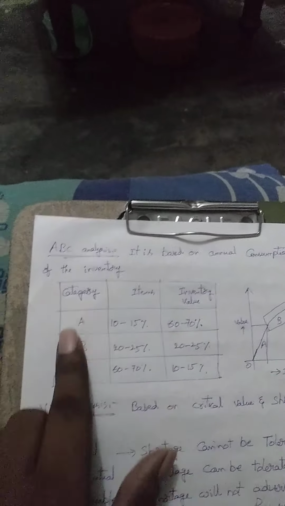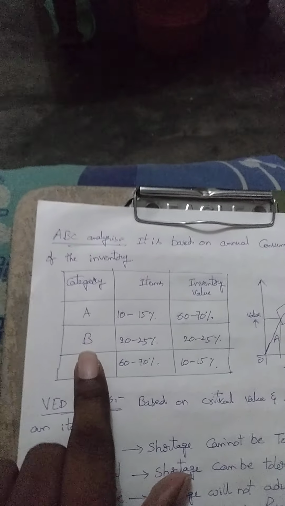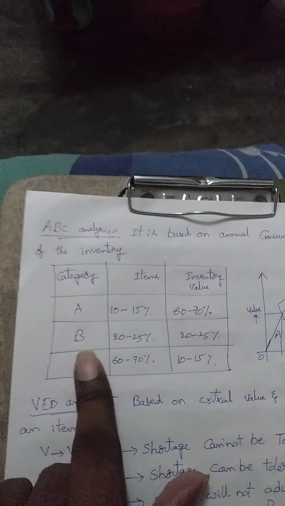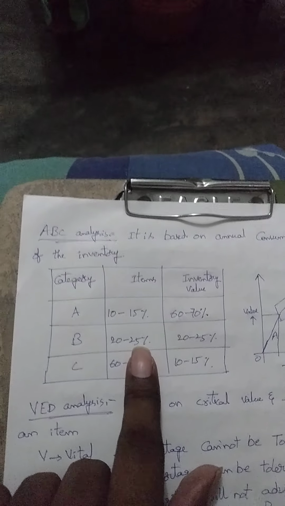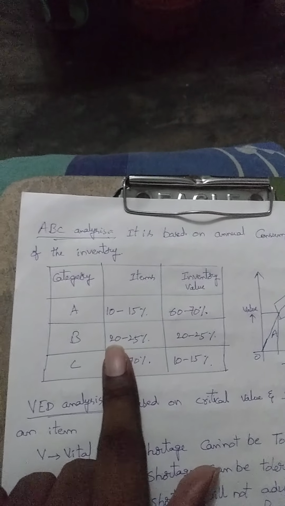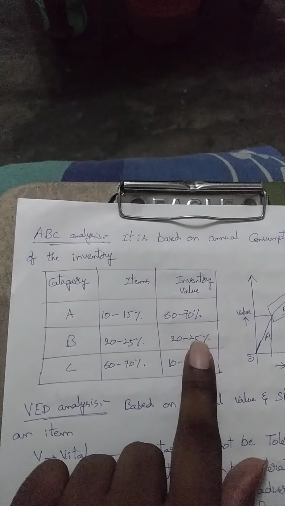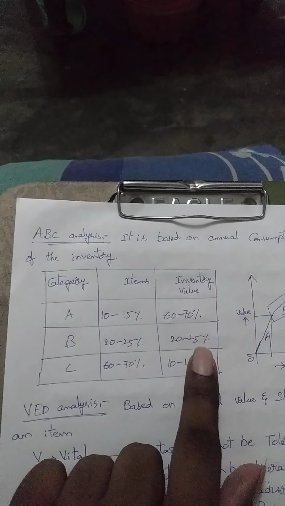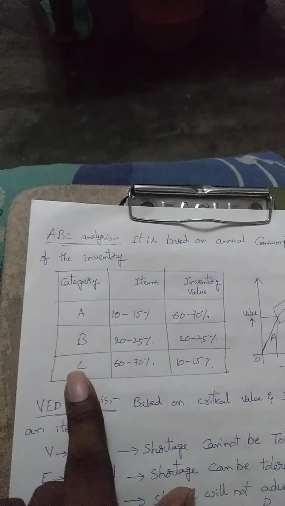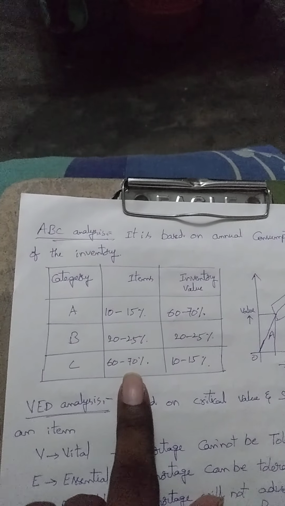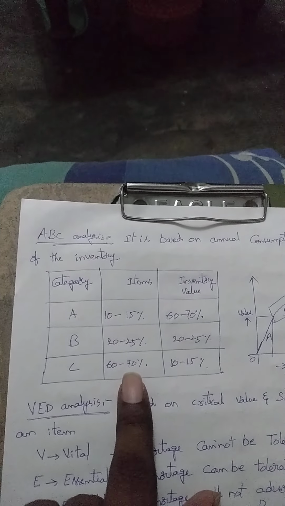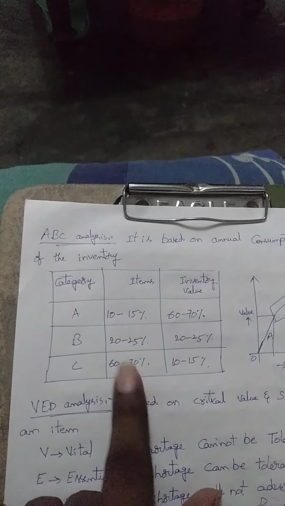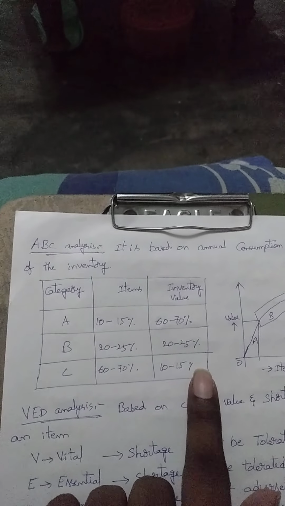Next, raw materials given the B grade consist of 20 to 25 percent of overall items, and in value it is also about 20 to 25 percent. Then C grade: here you can identify that in the overall raw materials the quantity is very high but the valuation is very low.